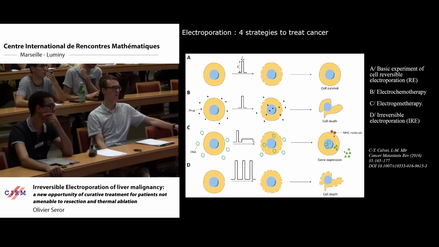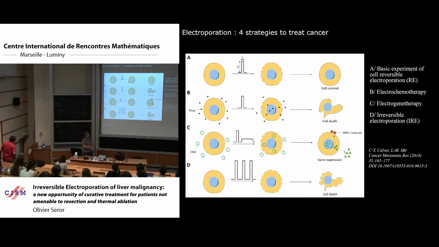We can open some micropores, and when we stop the RF pulses, the cells return to their basic state. I mean, the pores close again. It's for this reason that we call that reversible electroporation. Of course, when we do that, we treat nothing because the cells remain alive.